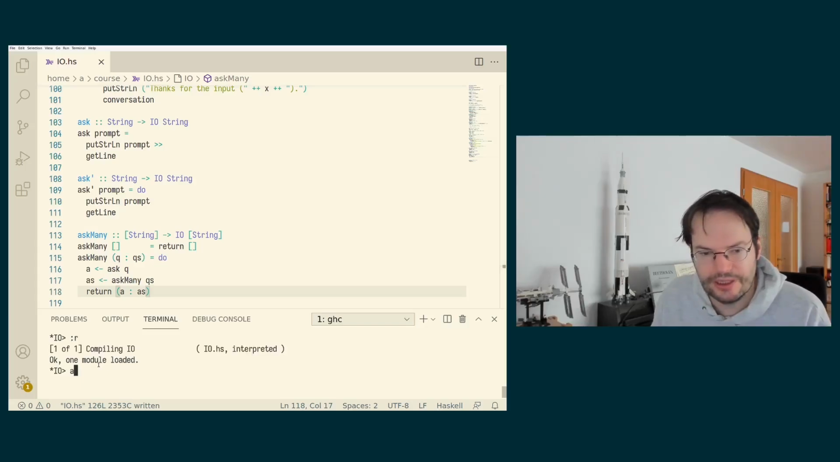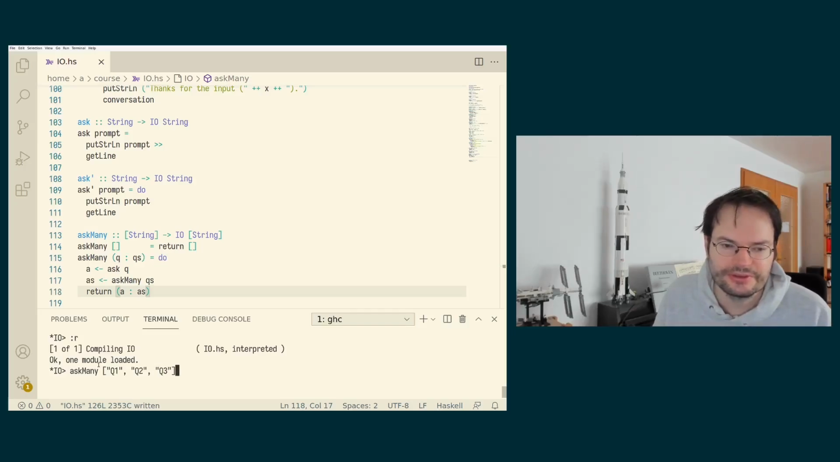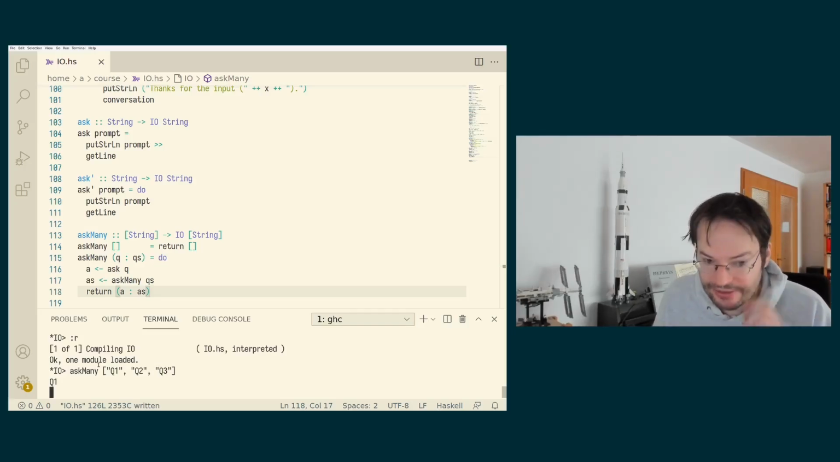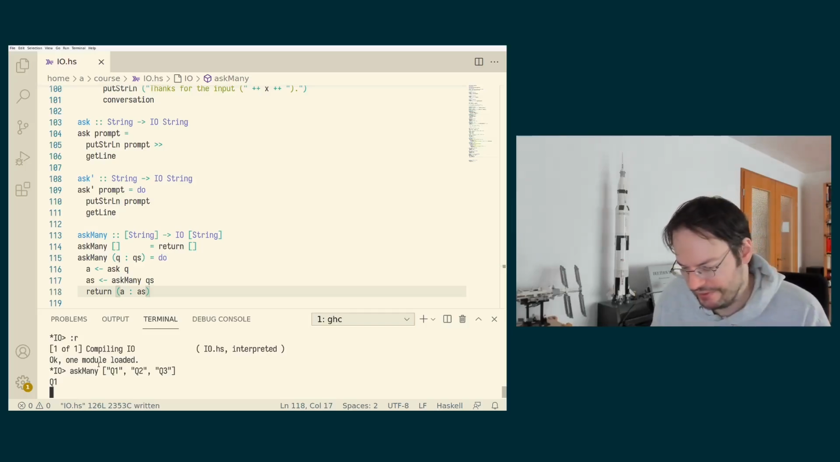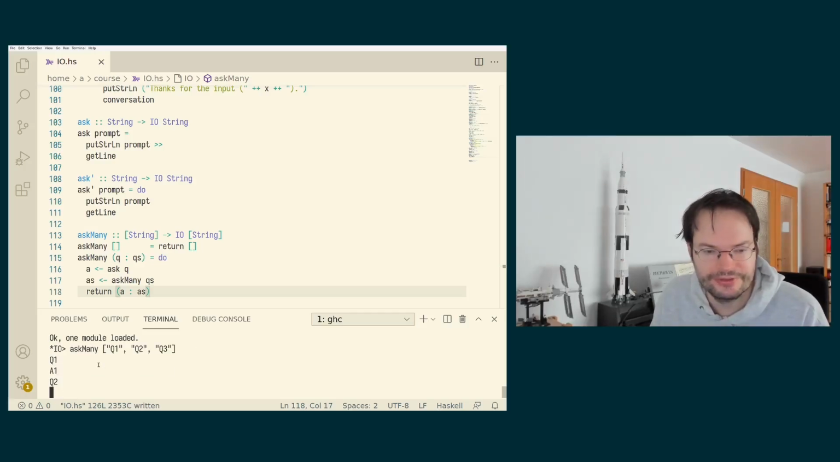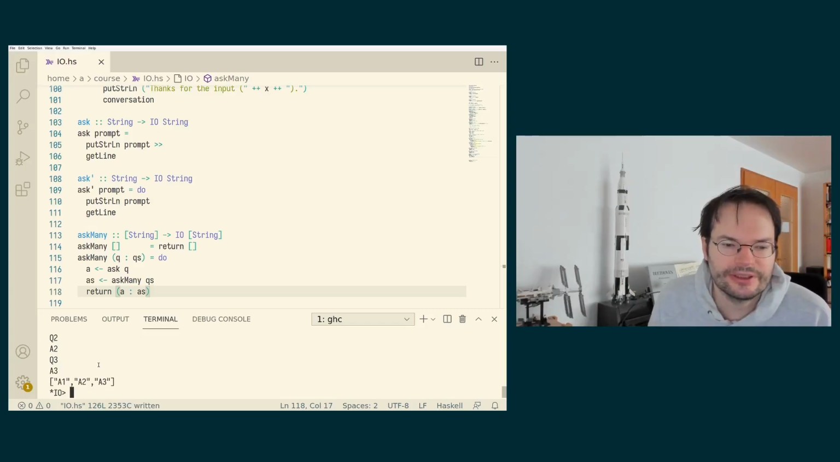And now if I do askMany and I'm saying Q1, Q2, Q3, just to keep the questions apart. Then I'm being asked Q1, and I can give my first answer. Let's just say A1, A2 and A3, and I get the answers A1, A2, A3 as the result. And because GHCI always prints the final result, if I execute an I/O action within GHCI, I can see that this works as intended.